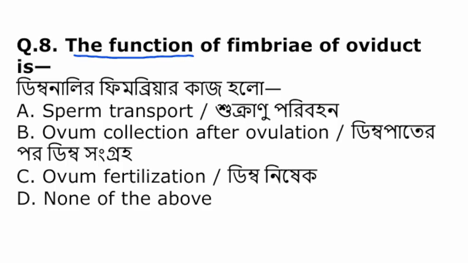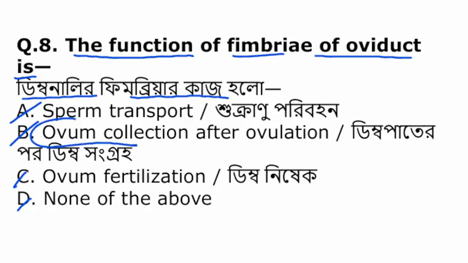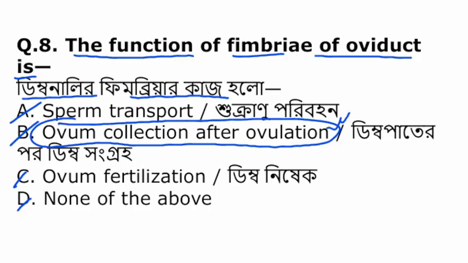The function of fimbriae of oviduct is, sperm transport, ovum collection after ovulation, ovum fertilization, or none of the above. The function of the fimbriae is ovum collection after ovulation, that is done by the infundibulum of the fallopian tube.